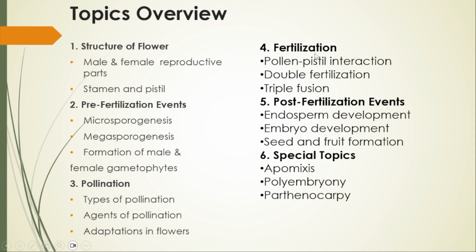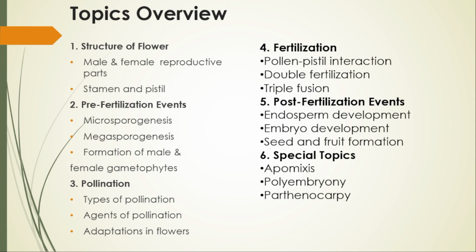What does fertilization mean? The combination, or else the fusion, of the male and female gametes. In angiosperms, what happens? Triple fusion will be there. Those things we are going to discuss in upcoming sessions. After that, post-fertilization events are there, and then special topics like apomixis, polyembryony and parthenocarpy. These are the main parts we are going to cover in this topic.